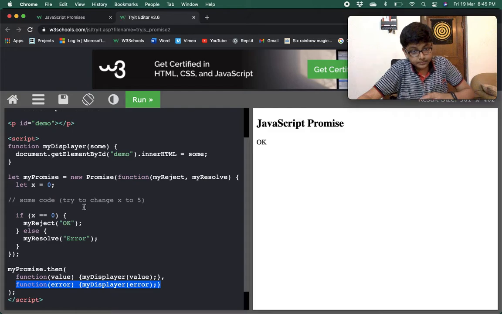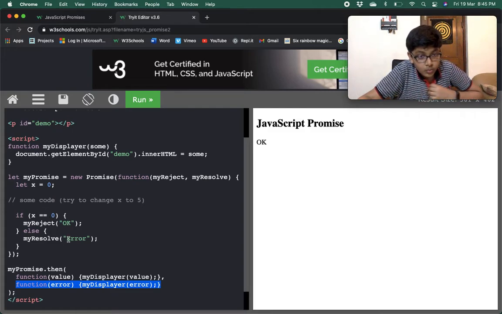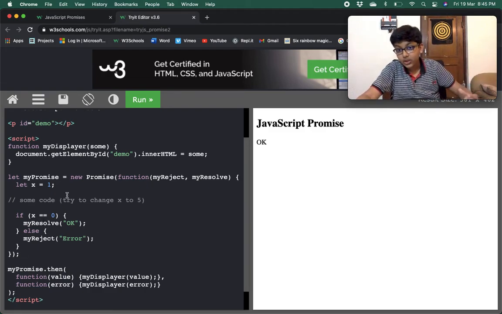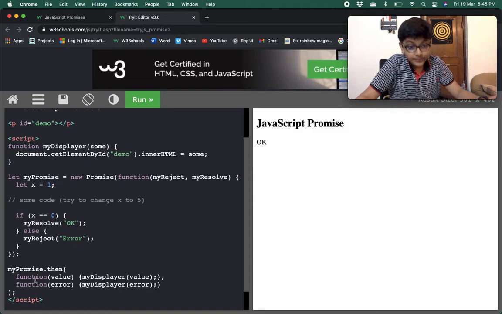Here my resolve is the error method, so that is why this is being called.